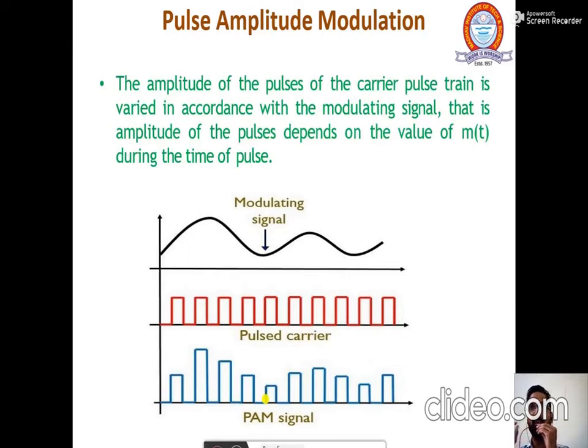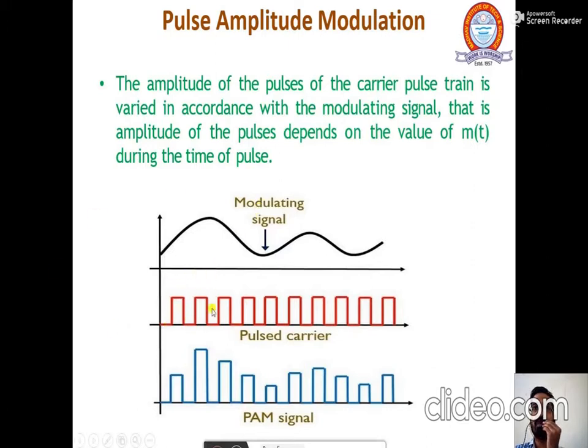So, the amplitude of the pulses of the carrier pulse train is varied in accordance with the modulating signal. That is, the amplitude of the pulse depends on the value of the modulating signal during the time of the pulse. So, basically, we are modulating the amplitude of the carrier pulse with respect to the instantaneous value of the signal during the time of pulse.